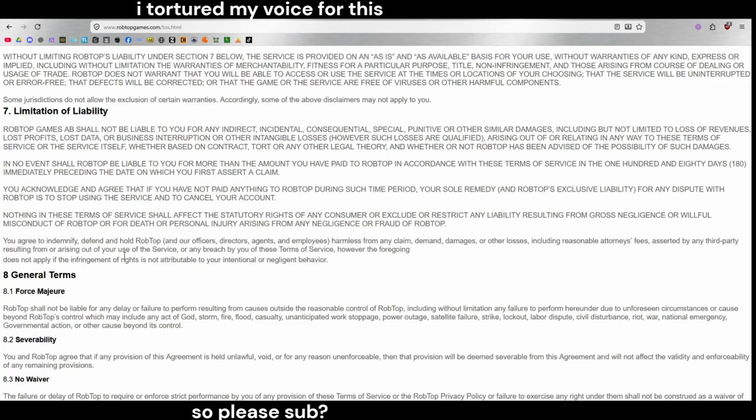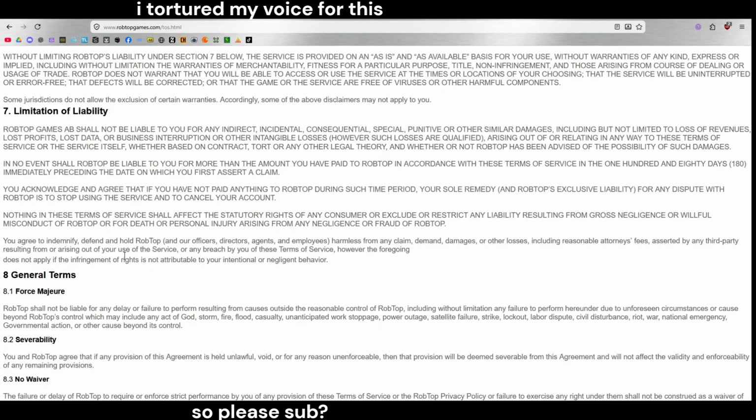However, such losses are qualified, arising out of or relating in any way to these terms of service or the service itself, whether based on contract, tort, or any other legal theory, and whether or not RobTop has been advised of the possibility of such damages. In no event shall RobTop be liable to you for more than the amount you have paid RobTop in accordance with these terms of service in the 180 days immediately preceding the date on which you first filed a claim. You acknowledge and agree that you have not paid anything to RobTop during such time period. Your sole remedy and RobTop's exclusive liability for any dispute with RobTop is to stop using the service and to cancel your account.